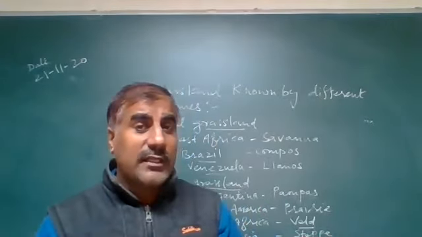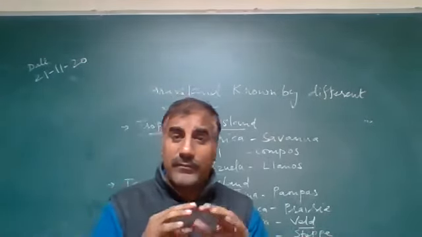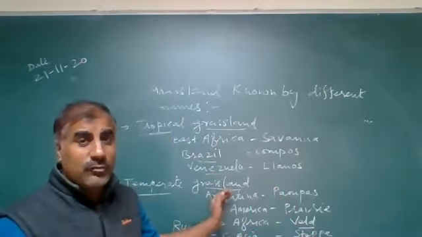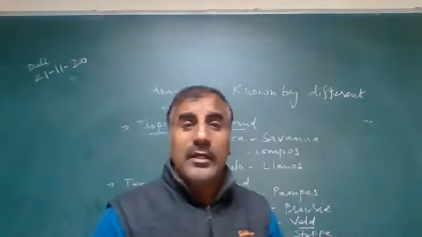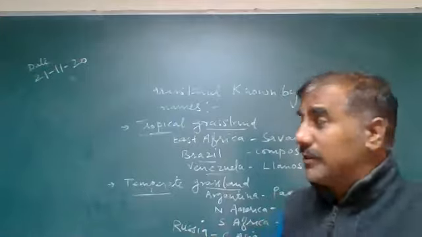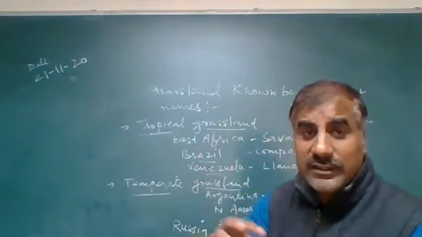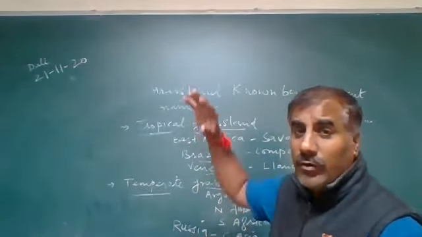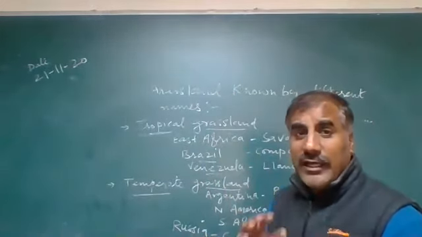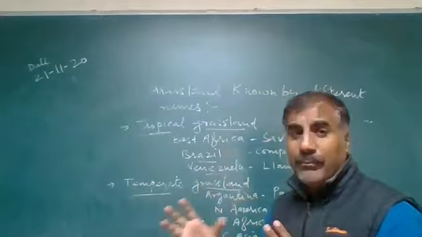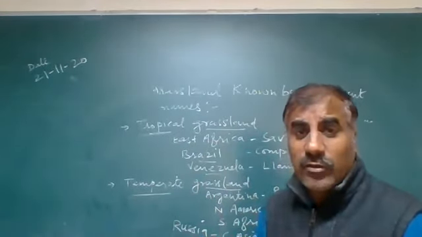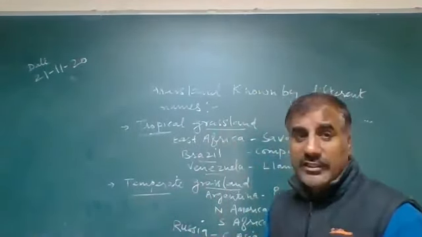In class 9, we will study chapters related to natural vegetation and wildlife, and we will discuss in more depth in which climatic condition grassland is found, at what height particular vegetation is found, and at which temperatures and in which regions such vegetation grows.